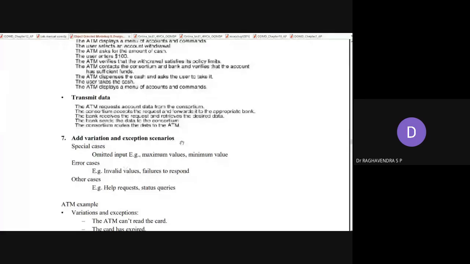So what happens? Suppose you have an ATM, only a 4-digit PIN will be given. The person may be giving a 5-digit PIN, 3-digit PIN, 2-digit PIN. So that is the maximum or minimum values. Error cases like invalid values, failure or fails to respond. He will insert his card. He never gives the ATM a PIN. The machine is waiting for him to insert the PIN. He's just simply waiting. So that is failure to respond. Other cases like help request, status queries. So these are some of the abnormal situations. Okay, if the person is a newcomer, he does not know how to handle the machine, he may request some help. So that is also an exception scenario.